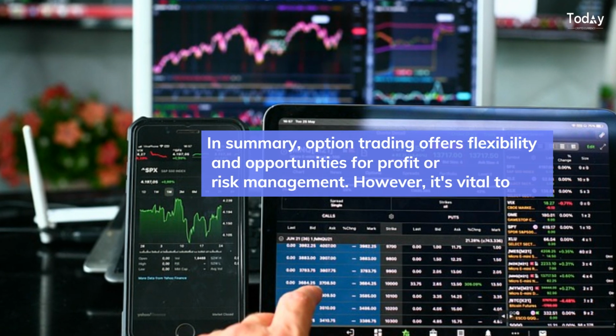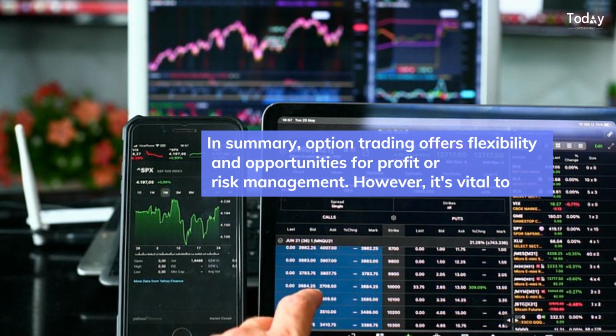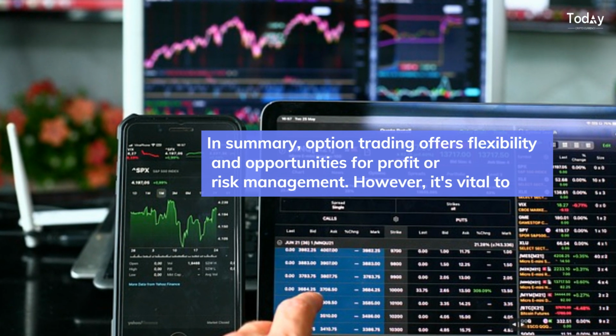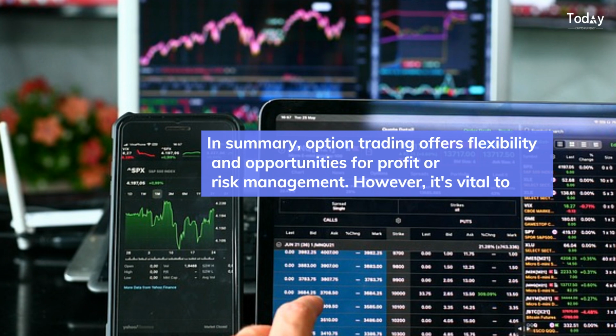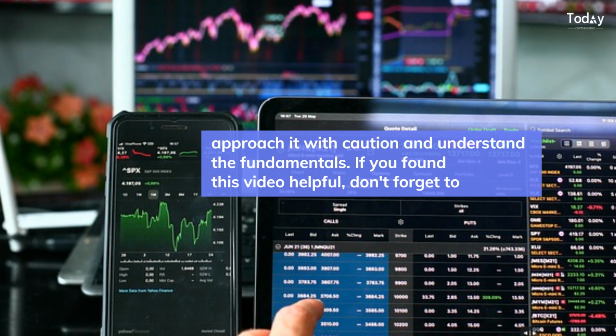In summary, option trading offers flexibility and opportunities for profit or risk management. However, it's vital to approach it with caution and understand the fundamentals.